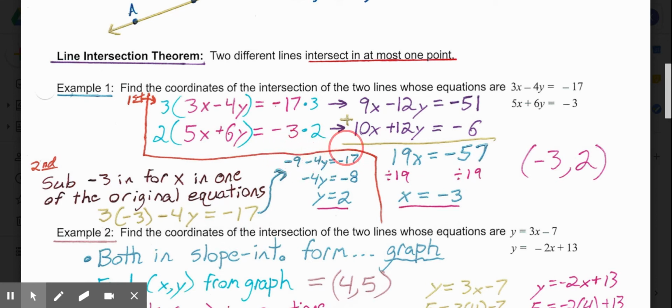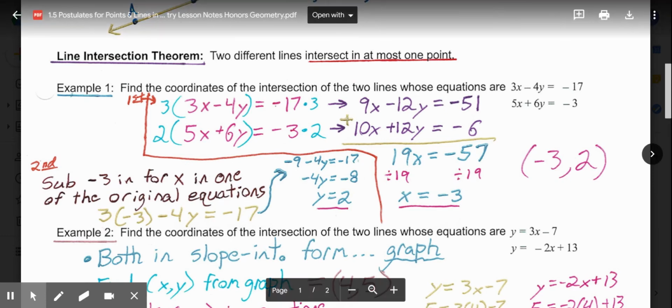Add the 9 to each side. Negative 4y equals negative 8. Divide both sides by negative 4. And y equals a positive 2. So that gives me the x and y coordinates. So I know these two lines intersect at the coordinate negative 3, 2. So the point negative 3, 2 is where those two lines intersect.